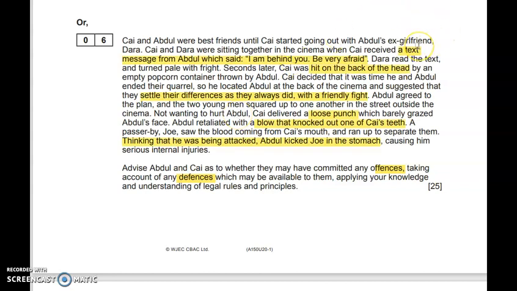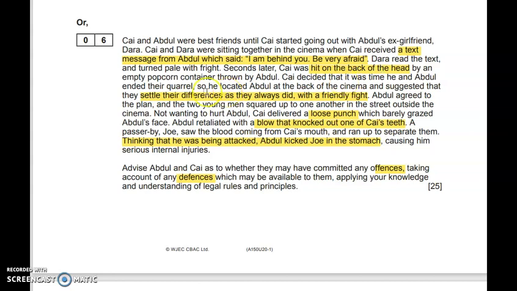So firstly, we've got a text message that makes the victim turn pale with fright. So hopefully you recognise that's a potential assault. Seconds later, someone's hit on the back of the head with a popcorn container. So that's a potential battery. And the fact it's the back of his head and he didn't see it coming doesn't matter. You don't need an assault and a battery.